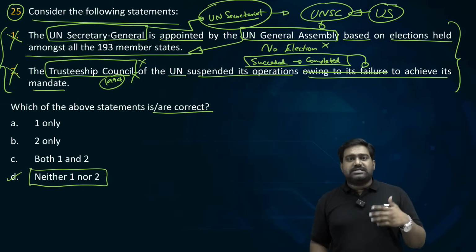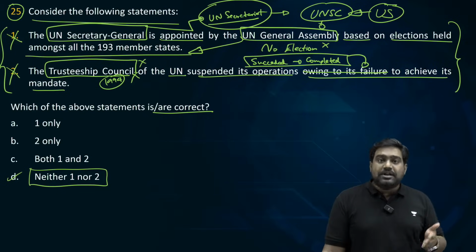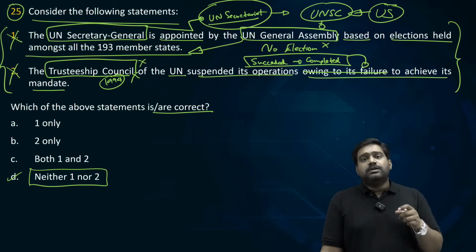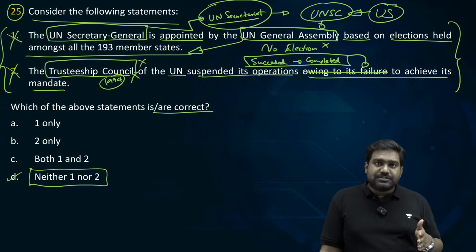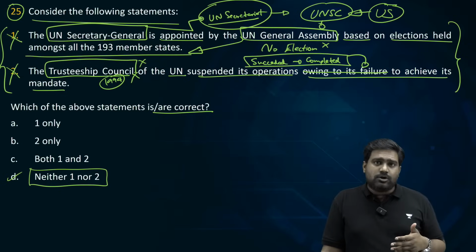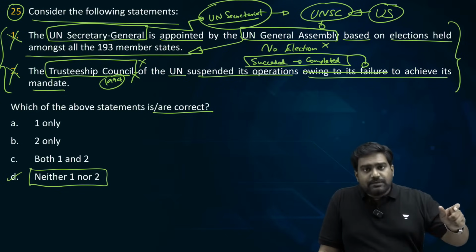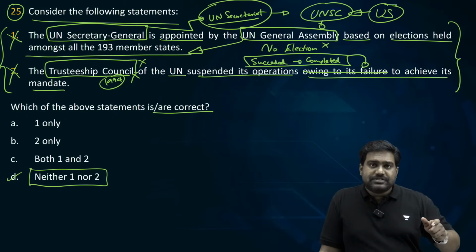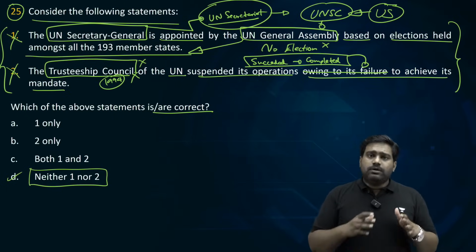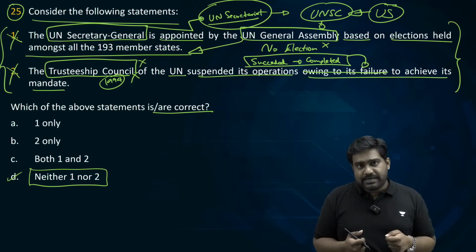This council was set up after the Second World War mainly to provide governance over the trusteeship territories. After the World War ended, there were around 11 trusteeship territories, which were basically the colonies of the Axis powers. Since they were not ready for independence, they couldn't govern themselves or have self-rule, the UN was directly administering certain trusteeship territories. So the Trusteeship Council was set up for this purpose. It would govern the trusteeship territories and prepare them for self-rule and independence.